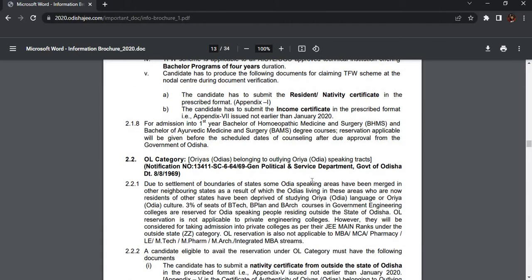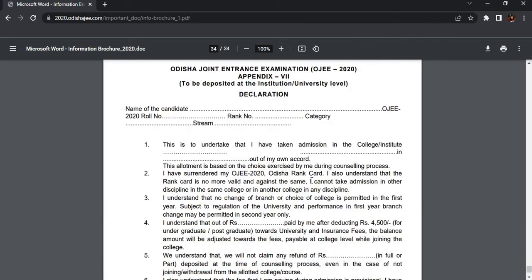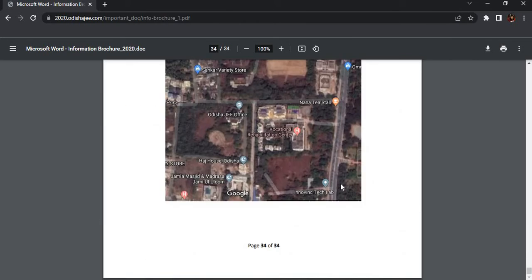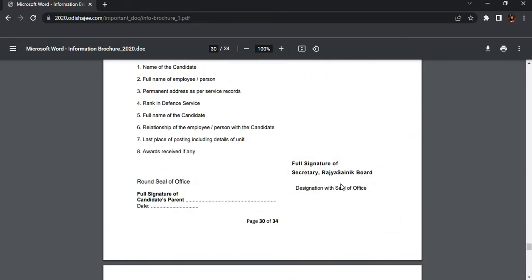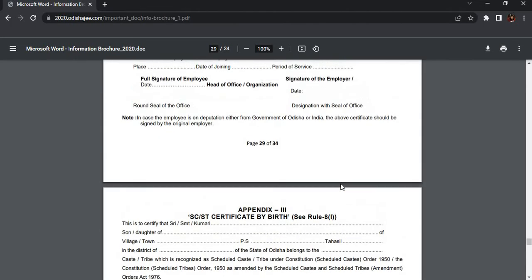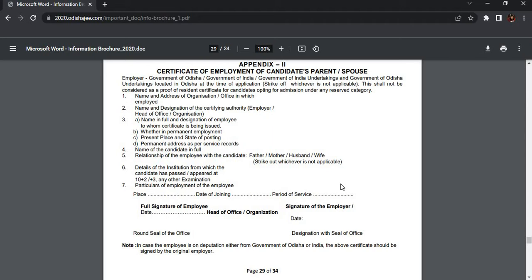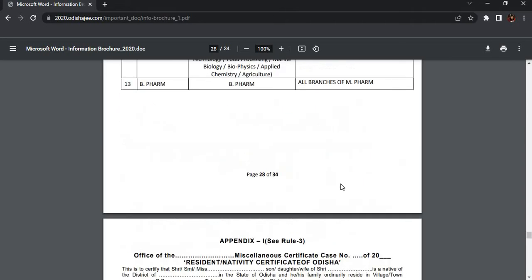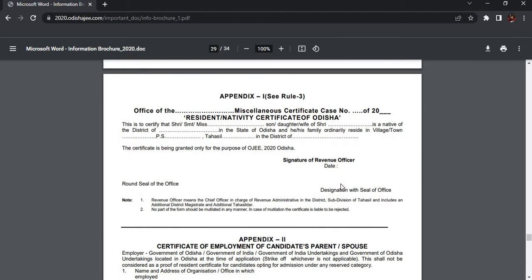As you can see, at the end they have attached these types of documents. These types of documents are now not provided offline.